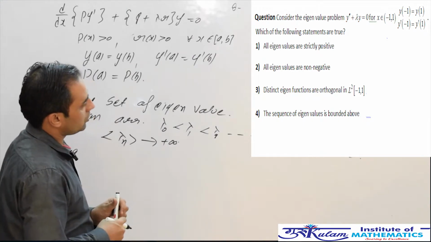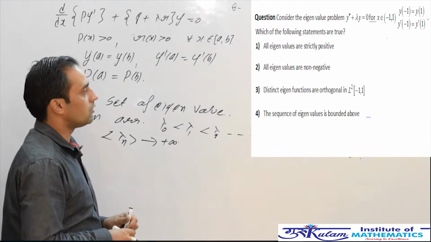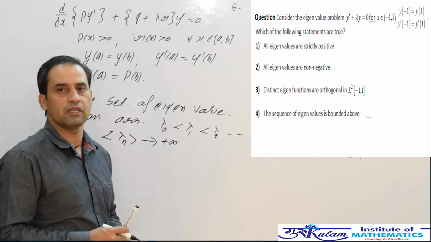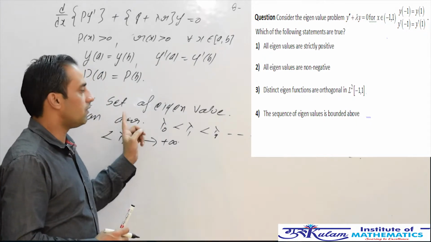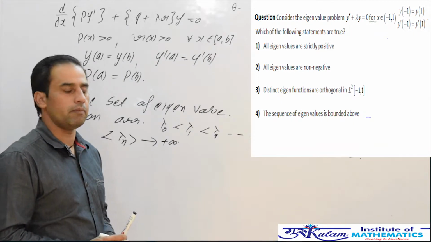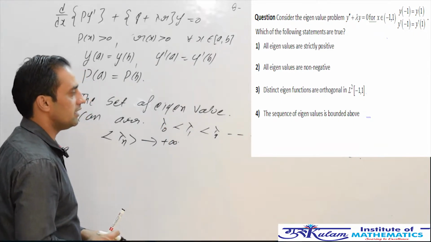So in this question, your fourth option is definitely false, since the given boundary value problem is a periodic boundary value problem, so the set of eigenvalues is always unbounded above. So your fourth option is incorrect.